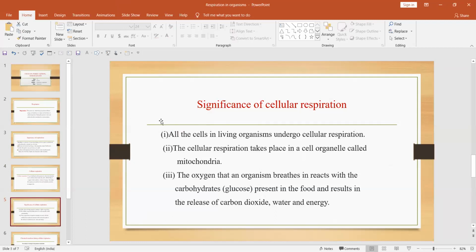So the cellular respiration generally occurs in the organelle that is mitochondria. For this reason, this mitochondria is also known as power house of the cell.